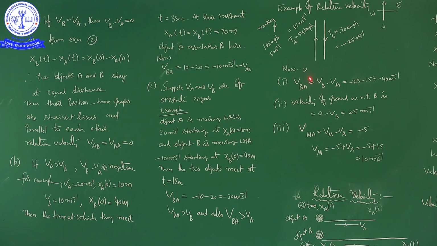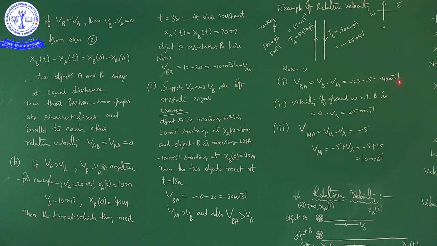We are going to find the velocity of B with respect to A. That is equal to VB minus VA. So, VB is what? Minus 25. VA is what? 15. So, minus 25 minus 15 is equal to minus 40 meters per second.